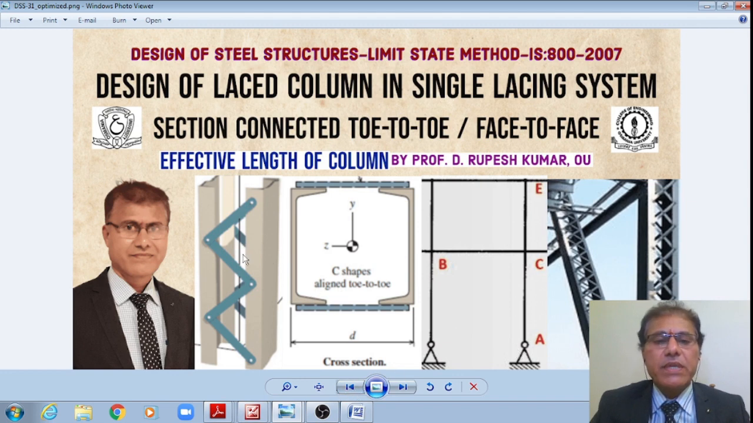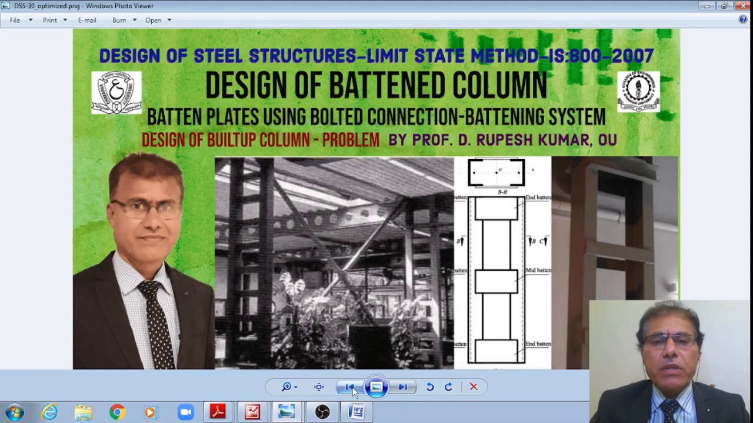Whereas in the previous class we have seen the design of the laced column system in single lacing system wherein the sections were connected back to back, and also in the previous class we have seen another problem on design of battened column wherein we have designed the battening system for the built up column, right?